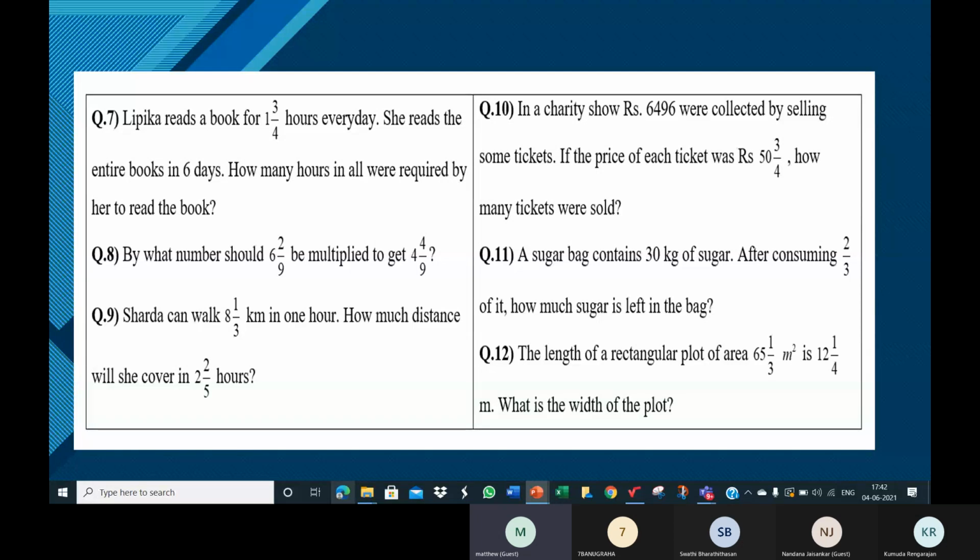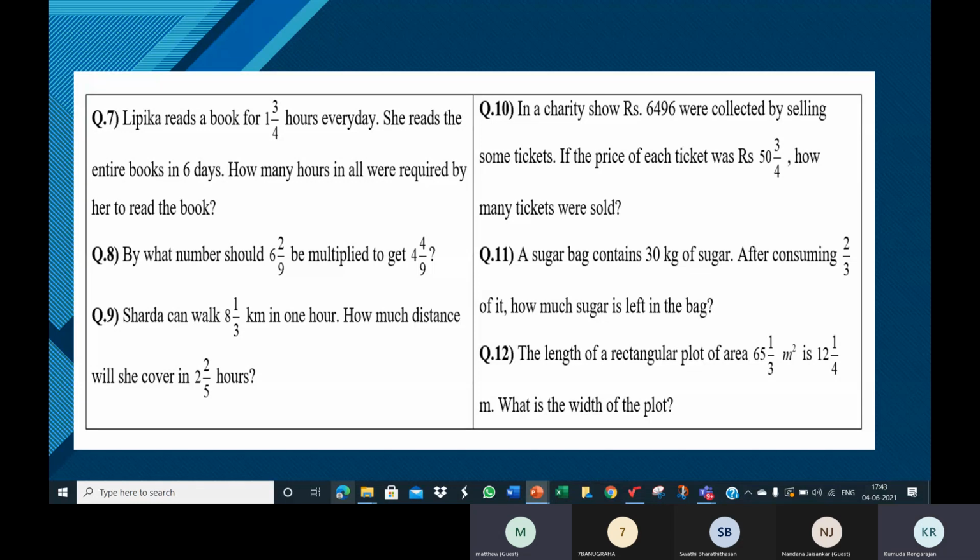Sharda can walk 8 1/3 kilometers in 1 hour. How much distance will she cover in 2 2/5 hours? Ma'am, we should multiply. Okay, you give me an example, a similar situation with different numbers. Ma'am, Sharda can walk 5 kilometers in 1 hour. How much distance will she cover in 2 hours, ma'am?